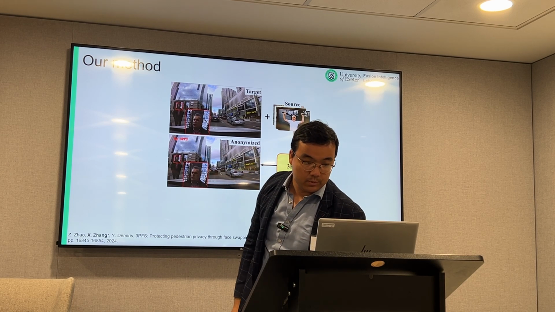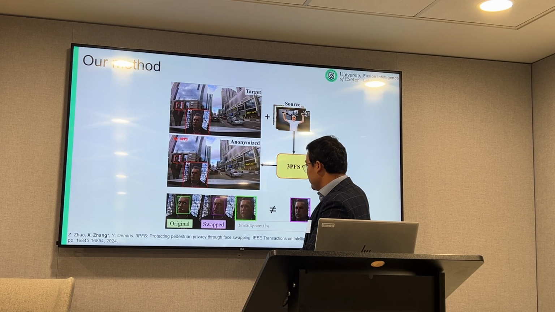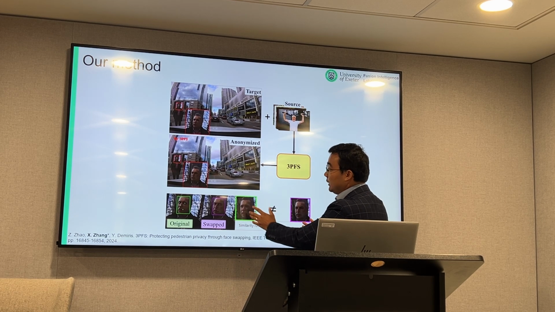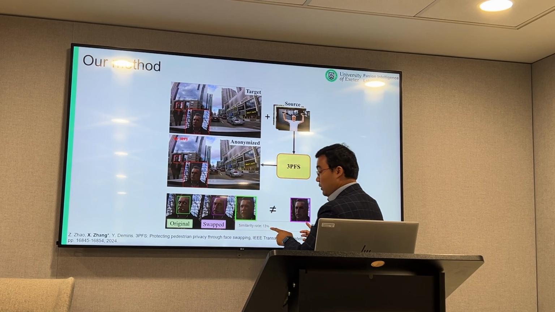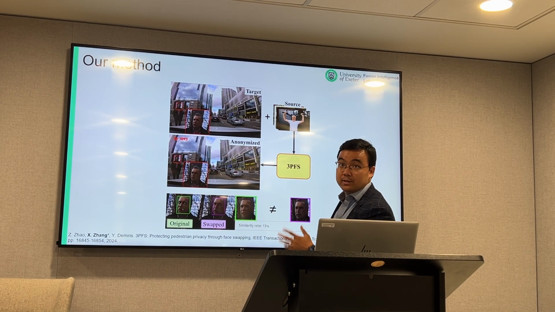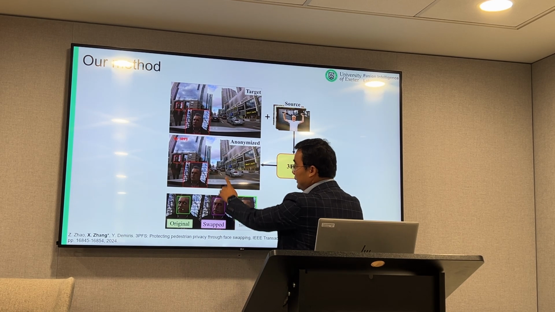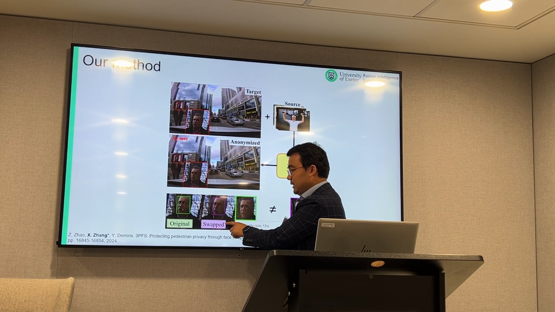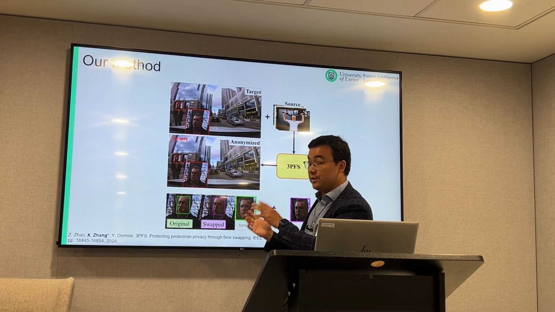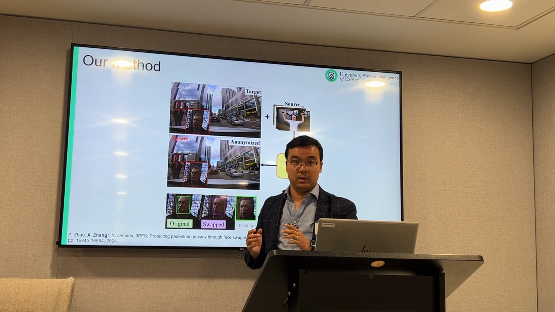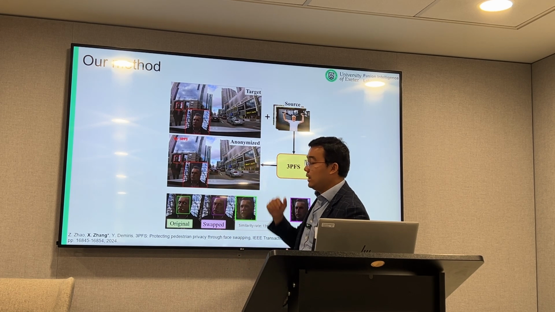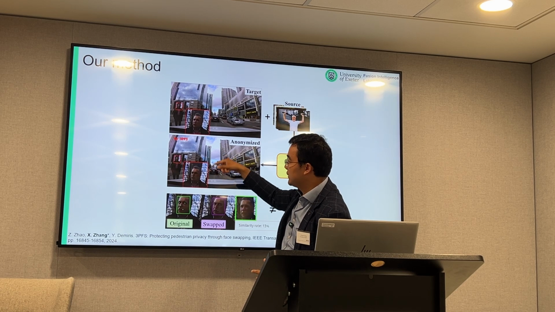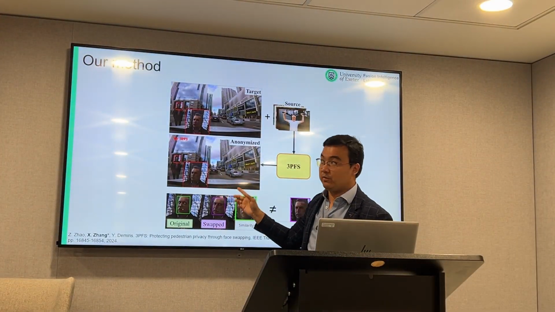I have some results to show. Firstly, the similarity rate between this face and this face is quite low, which means the identity is different. And also, in this image, we can still detect the face in the anonymized data, which means the face detection algorithm still works for the anonymized data. So in this way, we can use this data in computer vision tasks.